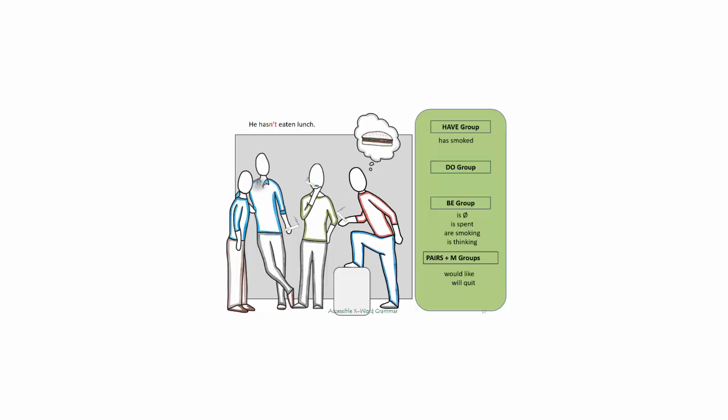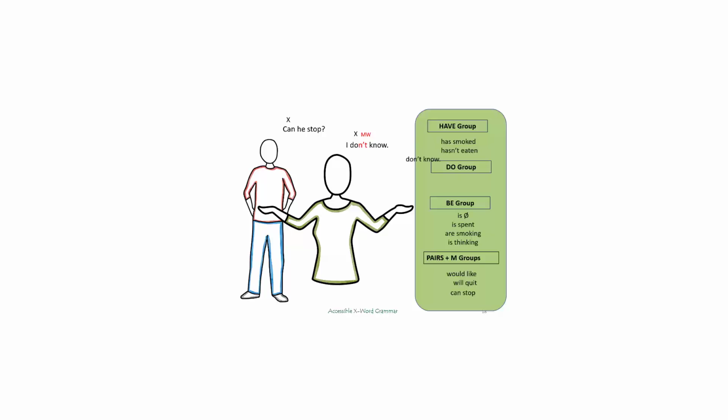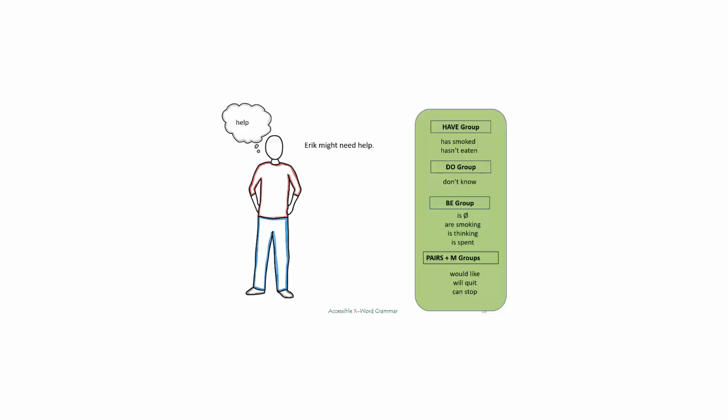He hasn't eaten lunch. This sentence uses the contraction of not as the middle word. Here is another for the have group. Can he stop? The X word is can from the pairs group. I don't know. Here is an X word from the do group. Eric might need help. Finally, there's an X word, might, from the M group. Here is the final list.